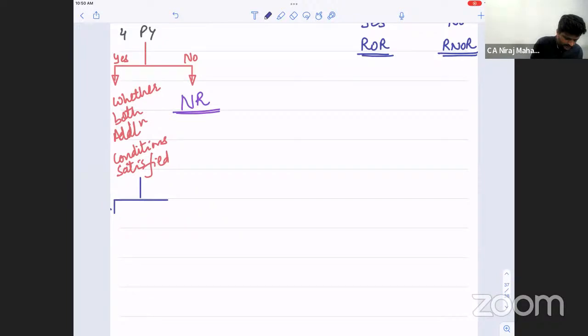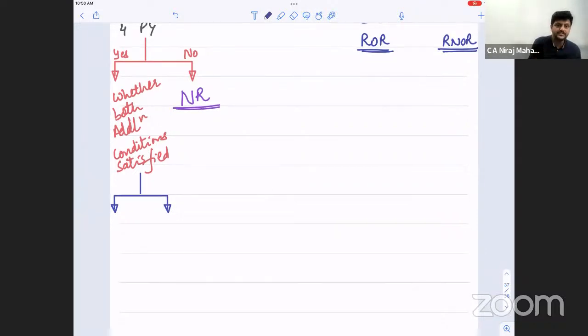Is it understood here? Khushbu, okay till here? Okay. If both are satisfied, give me the answer. I think I have to write here yes, no, but yes and no. Very good, guys. Nice. But if both or one or none of the additional conditions are satisfied, then the person becomes RNOR. Clear?